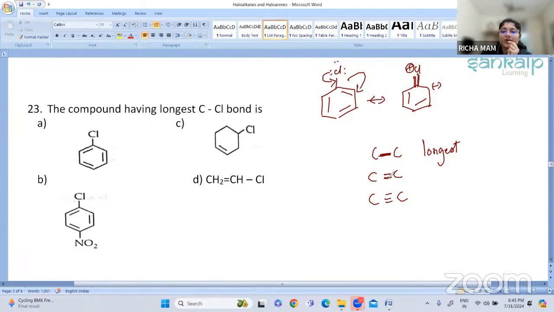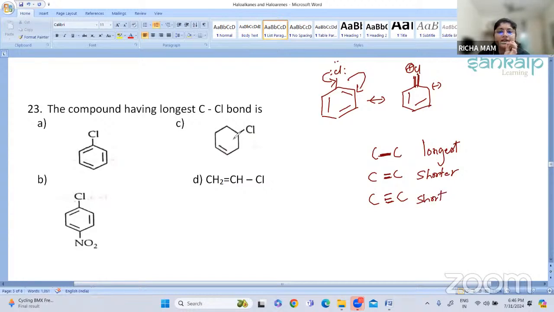As there are two bonds, the distance will be slightly less compared to the single bond, so it will be a little shorter. And a triple bond means three sticks are present. Now try to break the bond. Again, it is more difficult, so this is the shortest.